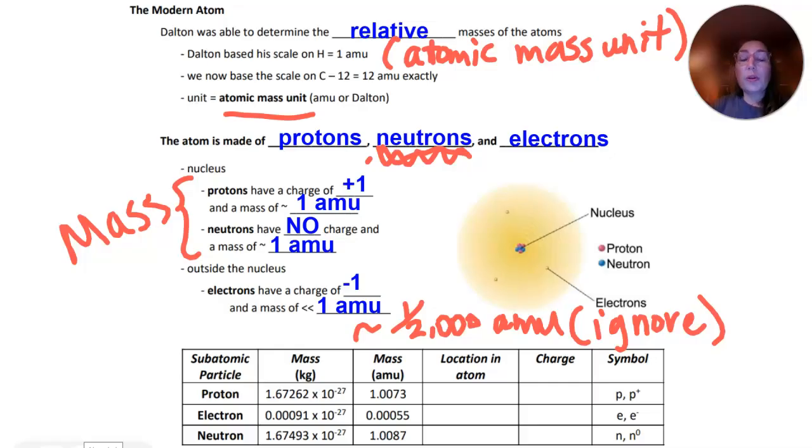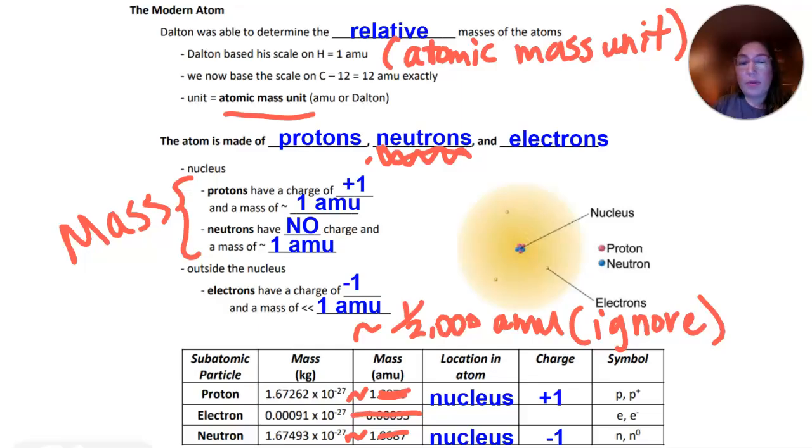Okay. So what do we need to know about these subatomic particles? I've got their exact masses listed here. We don't really need to know those. It's important to know that the protons and neutrons have a mass of about 1, right? So we could just go with about 1 AMU. We don't have to know the exact mass. The electron has a really, really tiny mass, so honestly, we can pretty much ignore that mass. Where are they located? Well, protons and neutrons are located in the nucleus. Protons are +1.